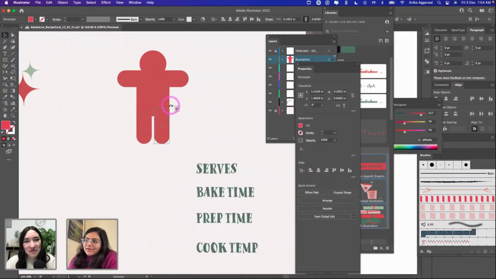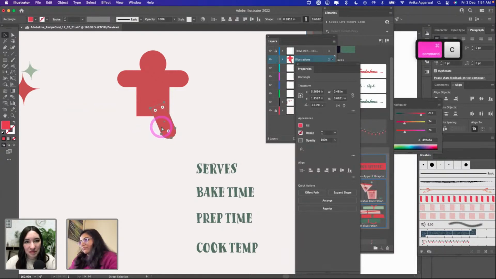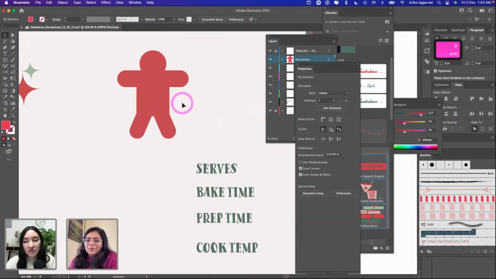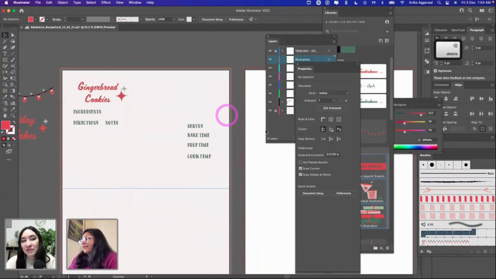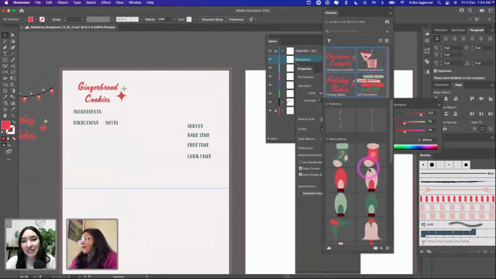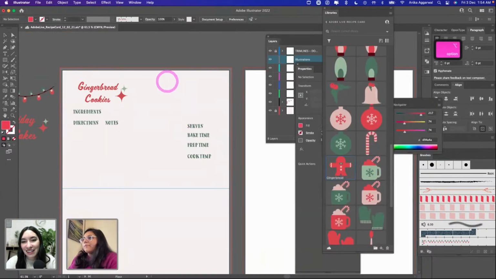Obviously, to make it more fun and more pleasing to the eye, we can shift it to angles, delete this, make a copy, and rotate it, and now it's much better. So that's how you make a gingerbread. Let's get a gingerbread now.